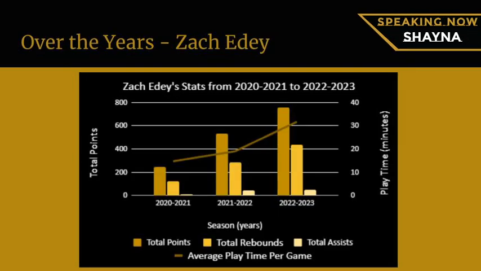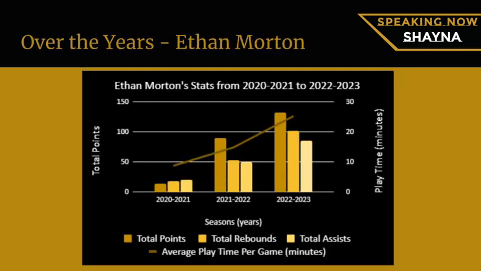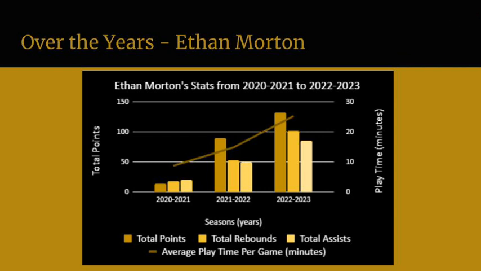For my visualization, I chose to compare the stats of the top players who were in their fourth year this year. Two of the players I chose were Zach Edey and Ethan Morton. First, Zach Edey, who since his first year has increased in points, rebounds, assists, and game time. Next, Ethan Morton, who also has only been increasing in points, rebounds, assists, and game time since his first year.